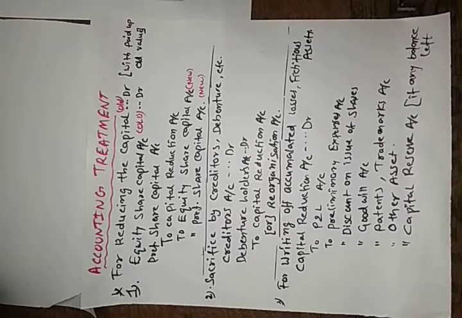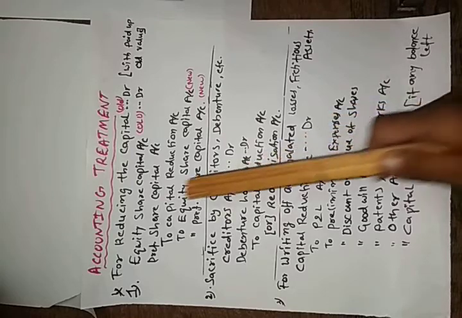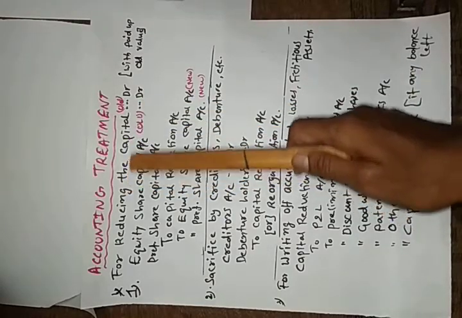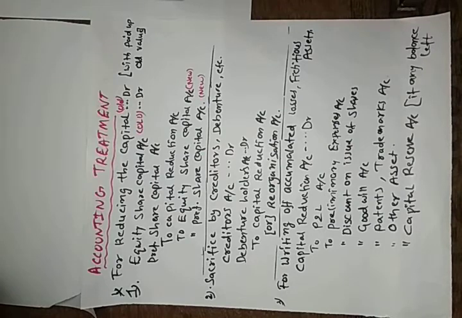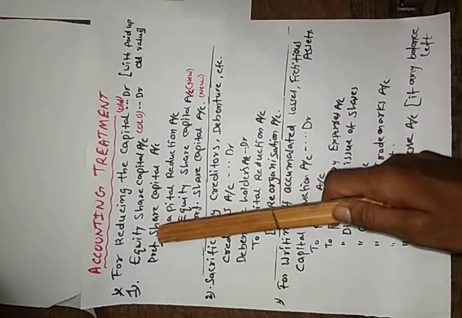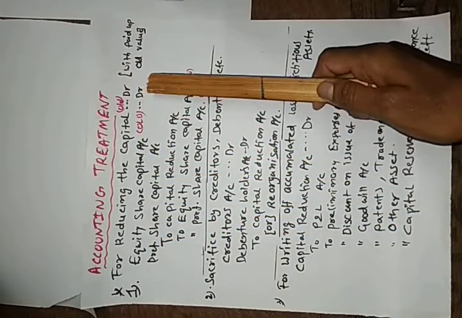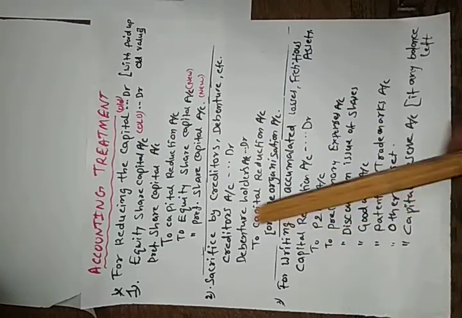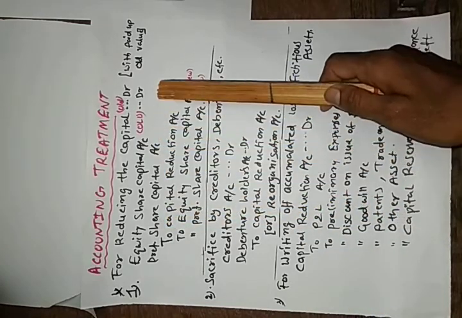We have to pass three kinds of entries. The first entry is for reducing old capital: equity share capital debit, preferential share capital debit.